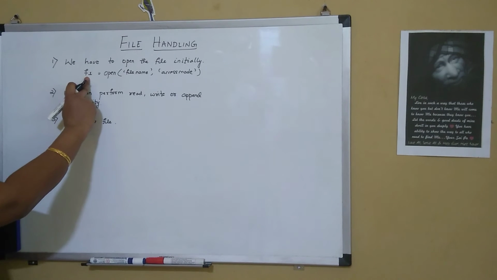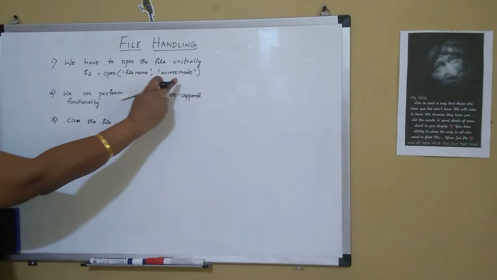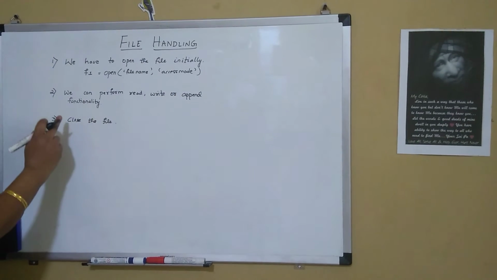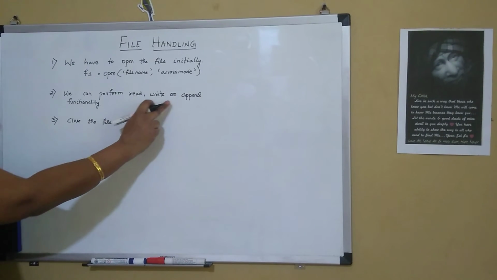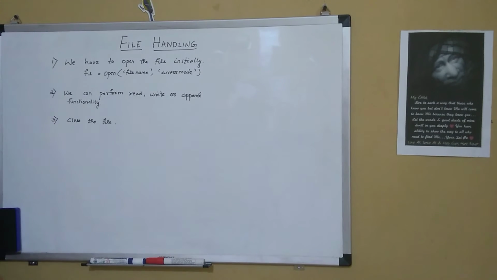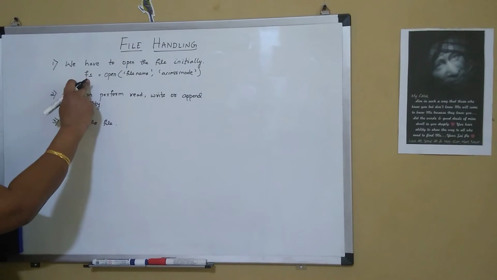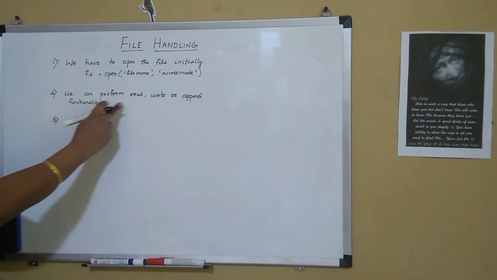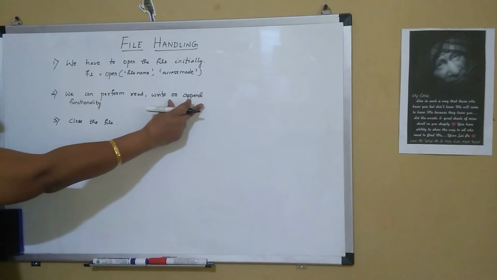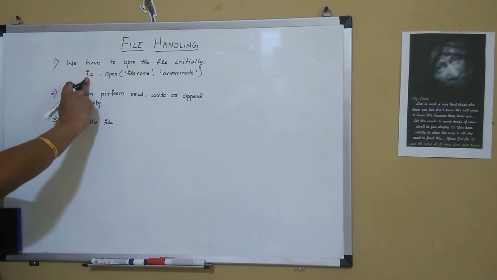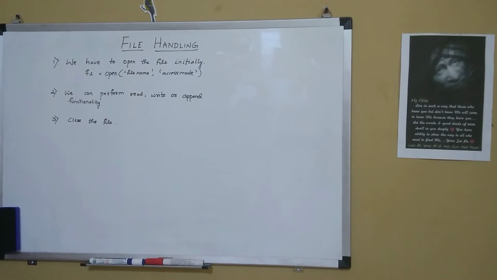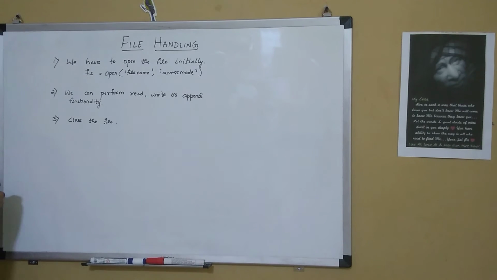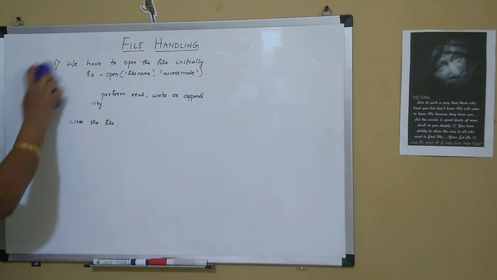So these three things we should remember while working with files. Firstly, we create a file object by opening the file in the specified access mode. Then we do a read or a write or append to this particular file, and then we close the file with the file object. We also perform the read, write and append functionality with the file object. So these three things we have to remember while working with files.